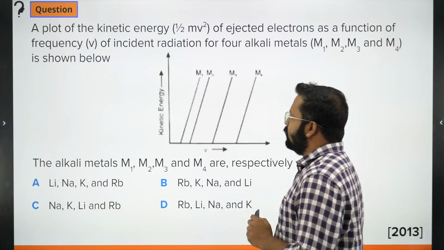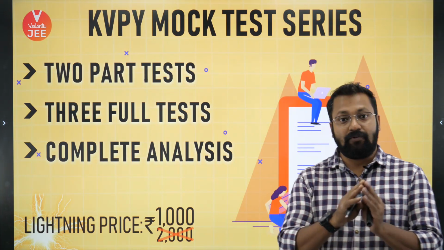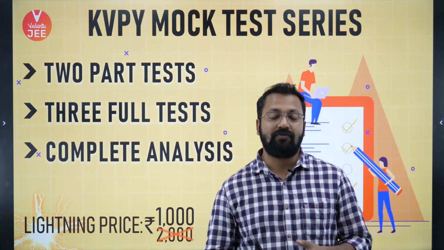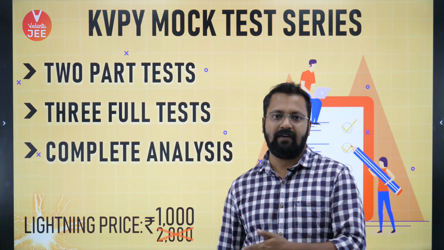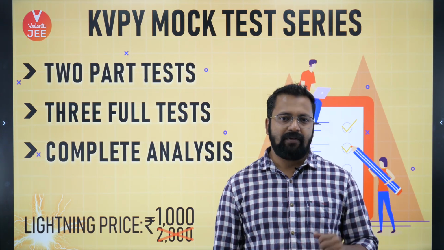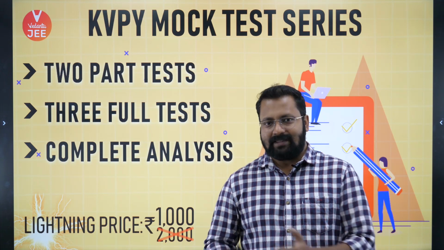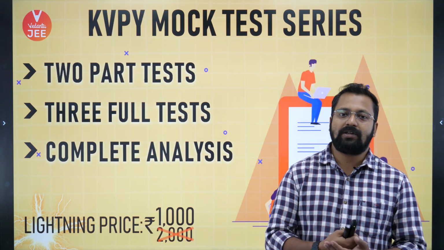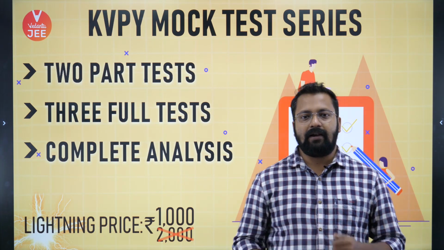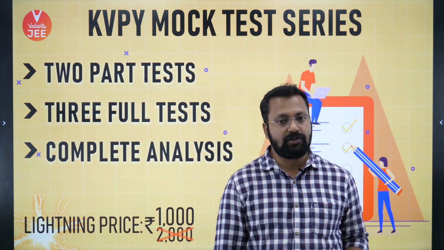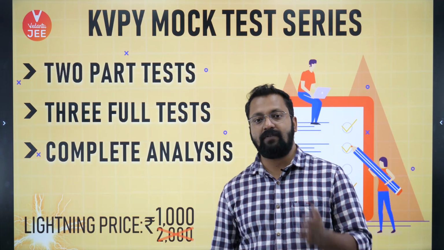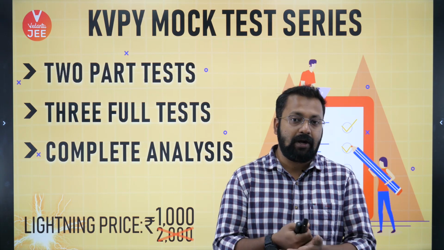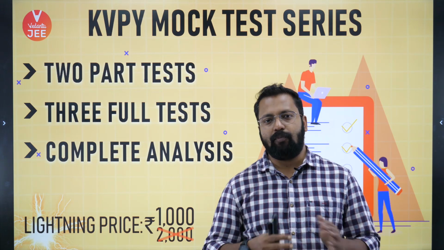Okay, so with this we come to the end of today's session. You have seen that we have not encountered any question from periodic properties except for oxidizing behavior and reducing behavior. So in SX section, periodic properties से question बहुत कम आते हैं. Primarily questions come from atomic structure, and of these three sections that we were supposed to discuss today, primarily questions come from atomic structure and bonding. से questions आते हैं, and the questions in bonding are from primarily bond order.